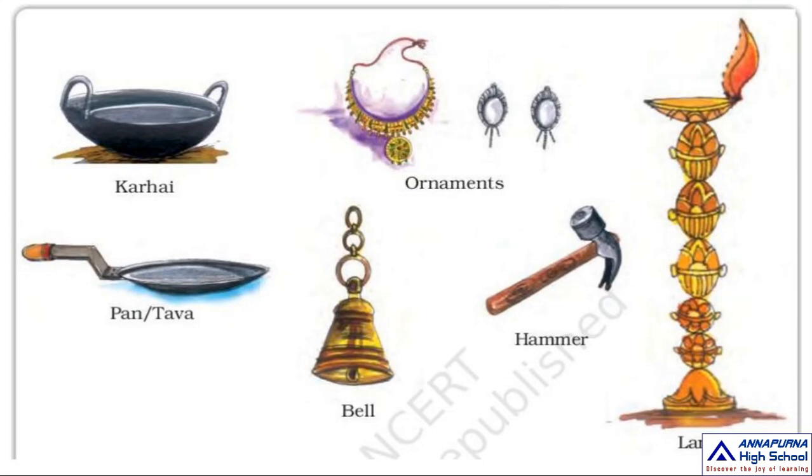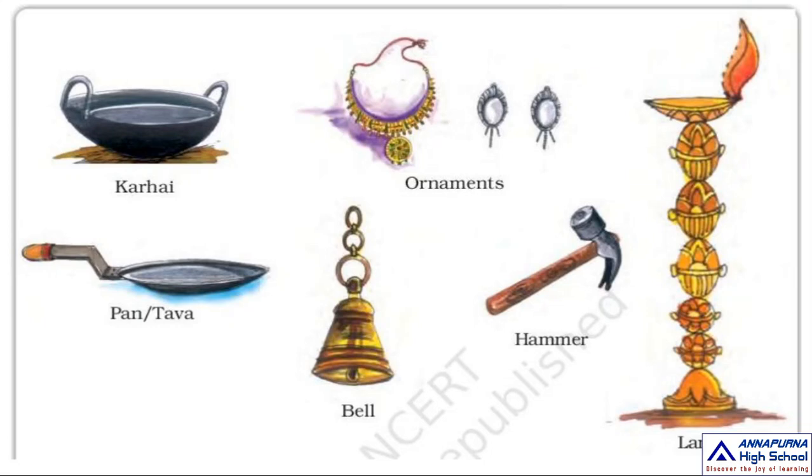Iron, we are all using daily in our houses. It is made up of iron. Yes, it is an iron object. Next one, some ornaments. One necklace is there, and some earrings are also there. Our ornaments are made of gold and silver. Which minerals do you use? Yes, gold and silver. These two are ornaments you wear in your daily life.